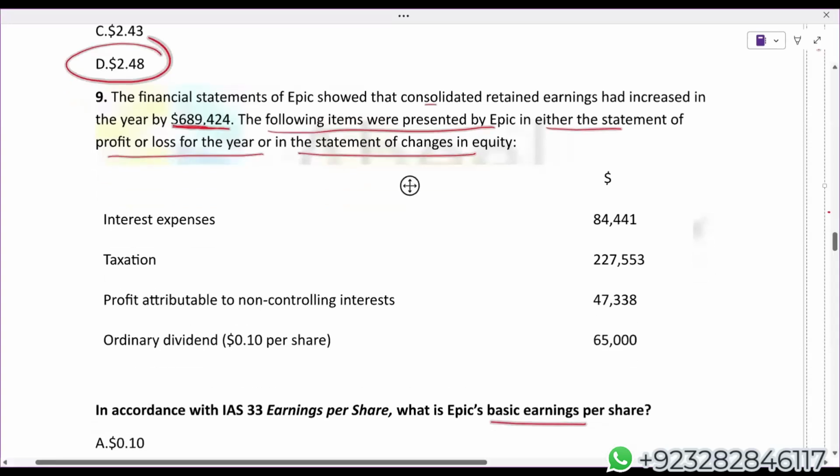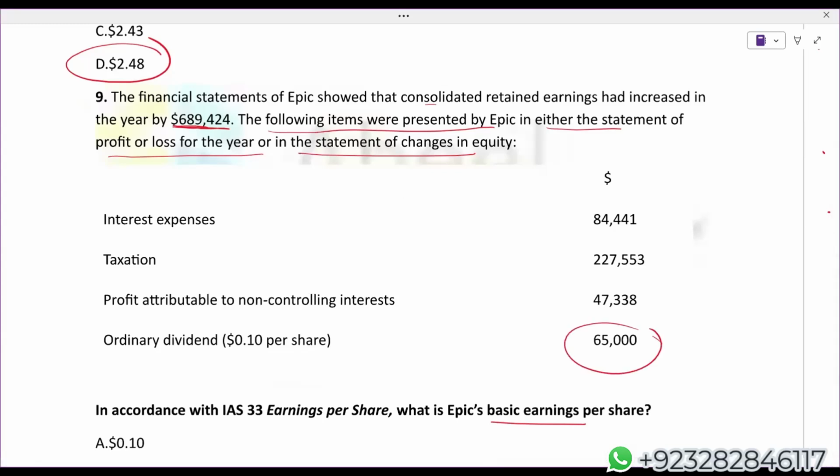Ordinary dividend, again, of course, while calculating EPS, we do not deduct dividend to the ordinary shareholders. They have given us retained earnings. Retained earning is the earning which actually belongs to the parent. So simply we'll take 6,89,424 plus 65,000.